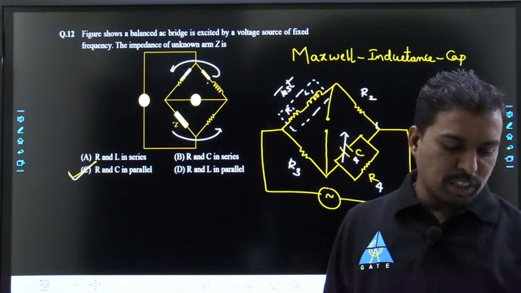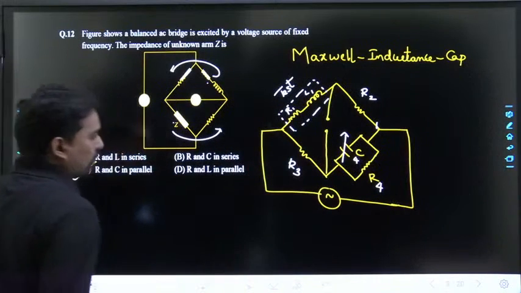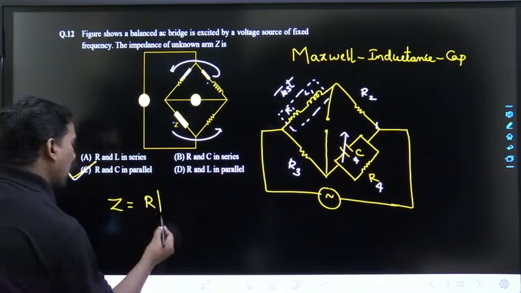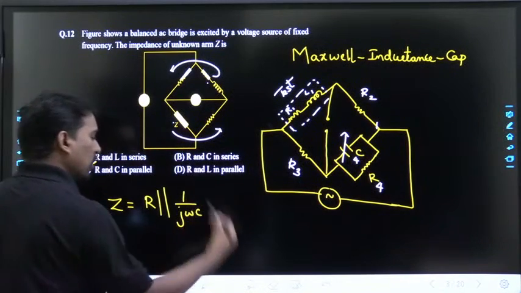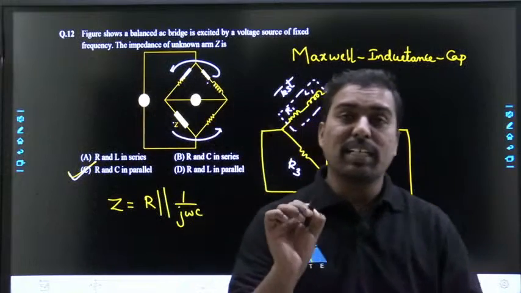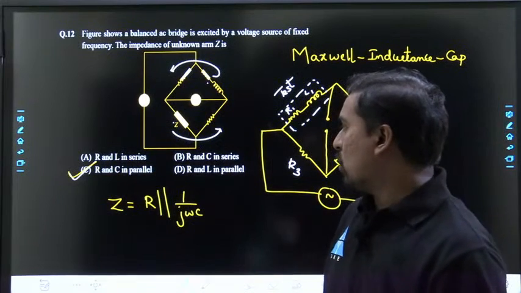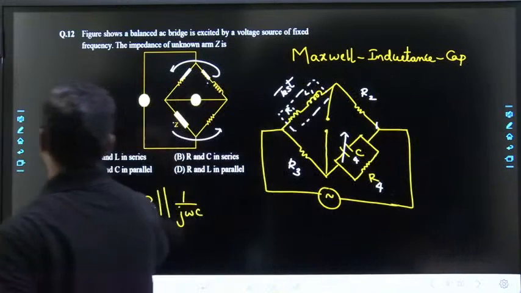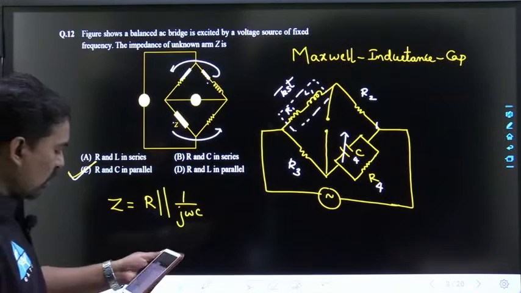Yes, theta 1 plus theta 4 is equal to theta 2 plus theta 3. Correct, that's what we have taken, right? So if you take that Z, R and C in parallel, R and 1 by j omega C in parallel, that is nothing but the Maxwell inductance capacitance bridge. Clear? Option C it will be, not B. Option C, Maxwell inductance capacitance bridge. Is it clear? Yes or no? Got it?